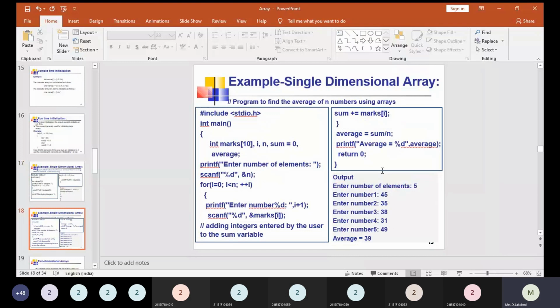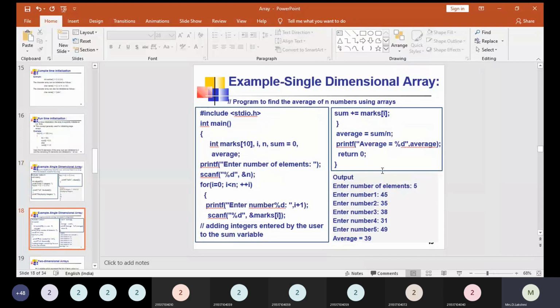So here the array name is marks, int marks of 10. The size of the array is 10 obviously, the name of the array is marks and the type of the array is int. So this array is going to hold 10 integer values, right? The remaining necessary variables are declared in the same line, and the variable sum is initialized with the value 0, then average.